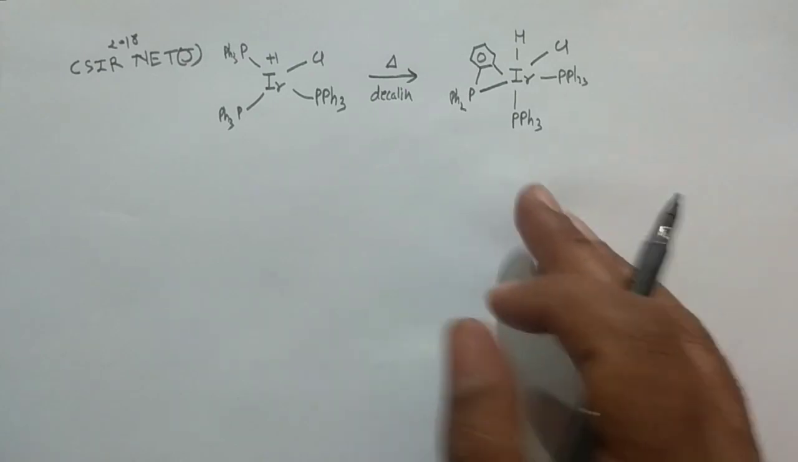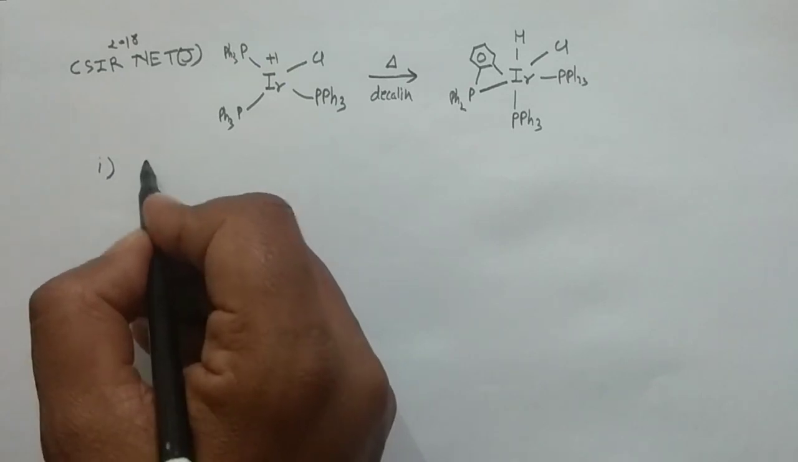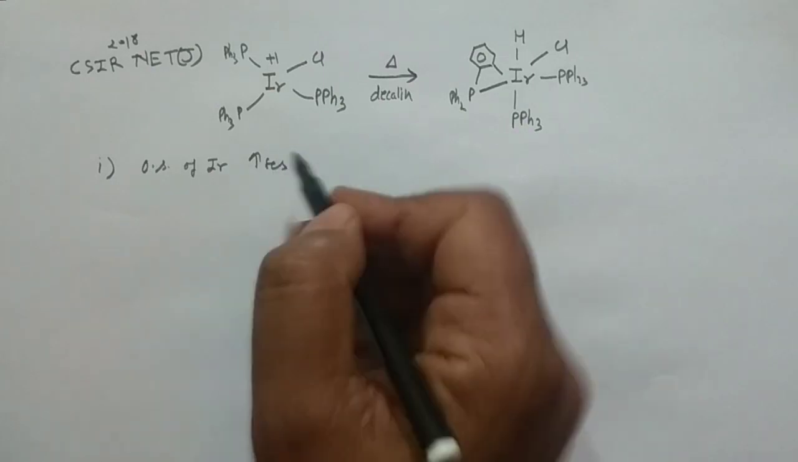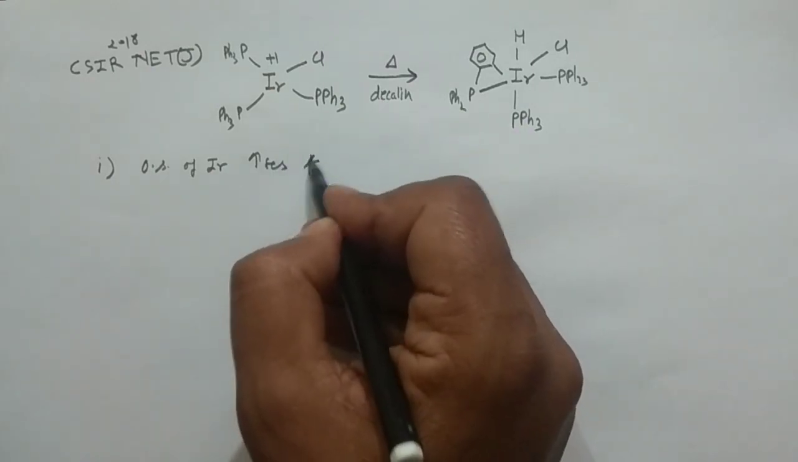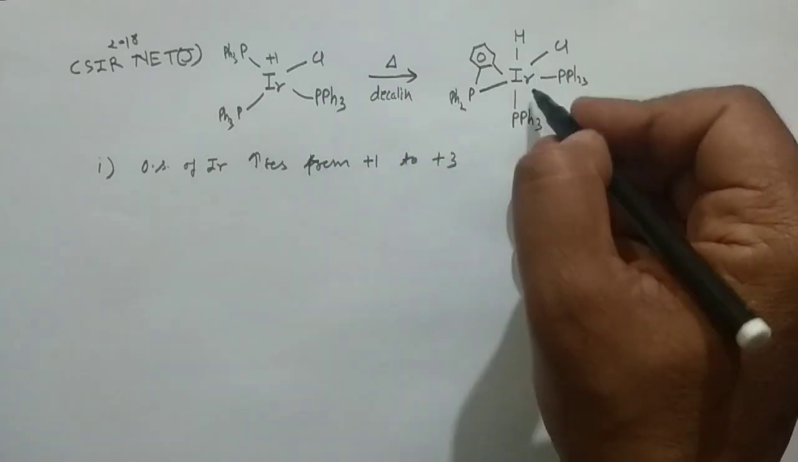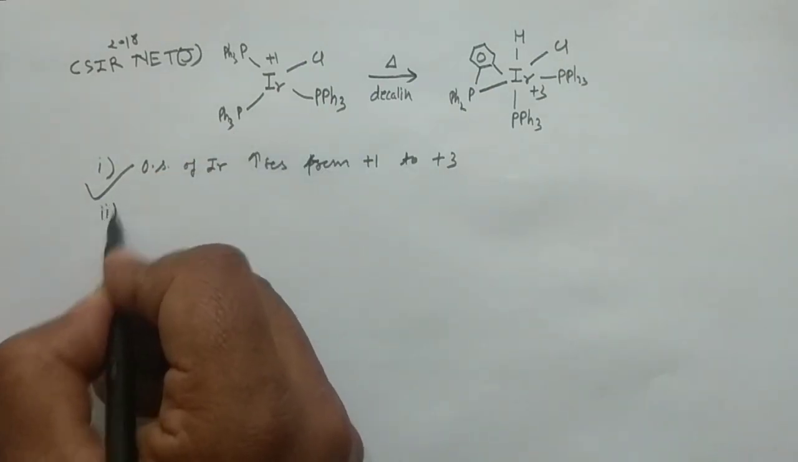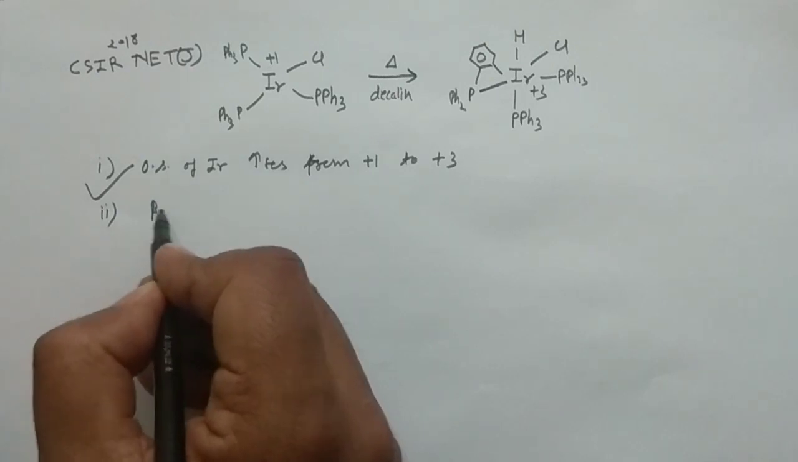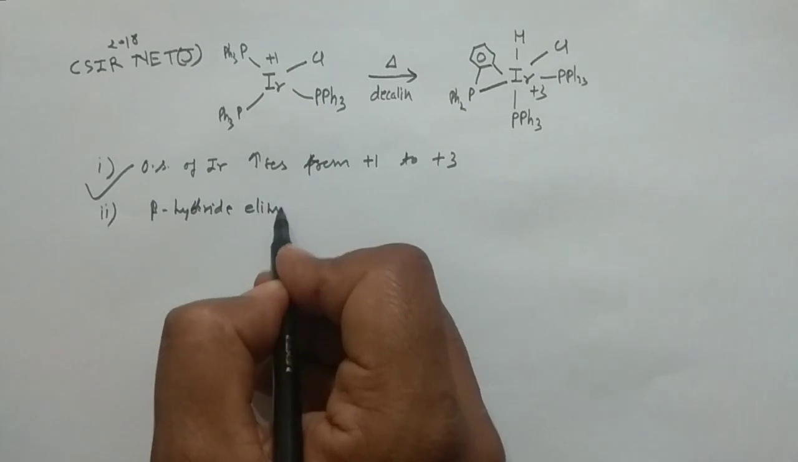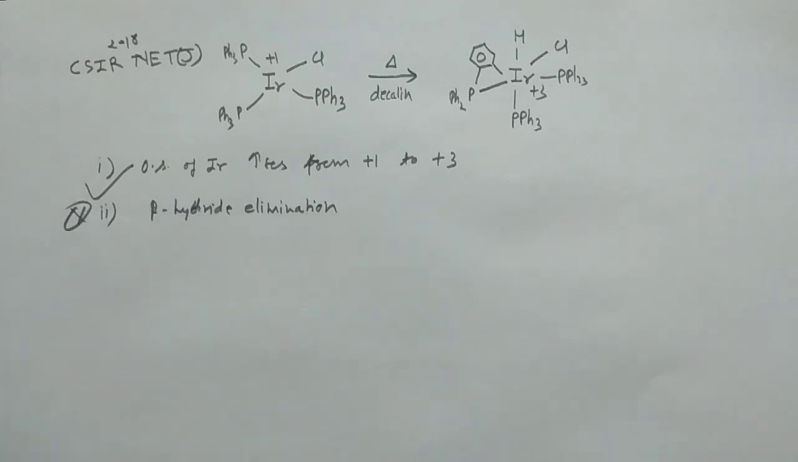So they have given you different statements. Statement number 1 was: oxidation state of iridium increases from +1 to +3. Okay, it is quite possible, so this is the correct statement. And then statement number 2 they have given, it is beta hydride elimination. You know, it's an oxidative coupling, so it cannot be your beta hydride elimination reaction.